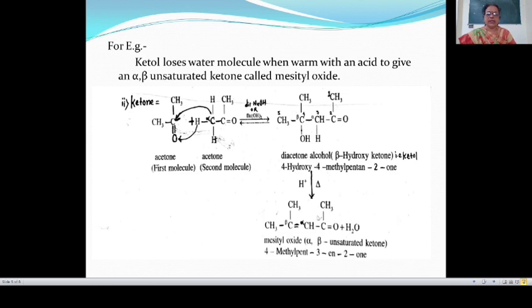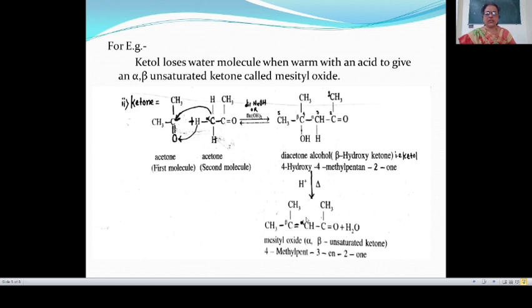In this case, this is carbon number 1, carbon number 2, 3, 4 and 5, and this is the derivative of pentane. At position number 4 a methyl group is attached, therefore 4-methyl. But here a double bond is present, therefore ANE is replaced by ENE.